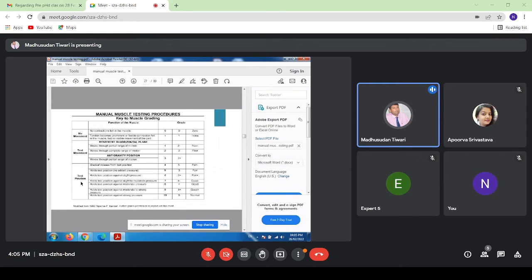Then 4 minus is hold test position against slight to moderate pressure. And 4 is hold test position against moderate pressure. And 4 plus is hold test position against moderate to strong pressure. And grade 5 is the normal: hold test position against strong pressure. That will be grade 5.